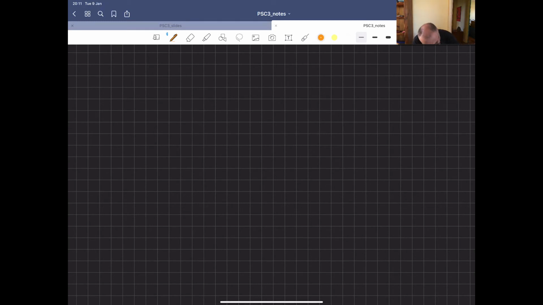In that region, we know that y will be greater than or equal to mu plus k sigma, because that's the region we're integrating over. So I can rearrange that and say y minus mu is greater than or equal to k sigma.